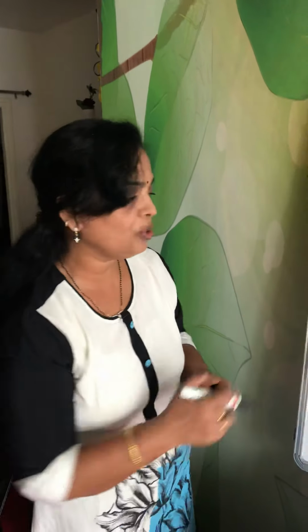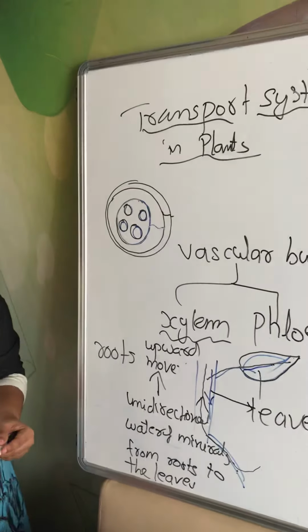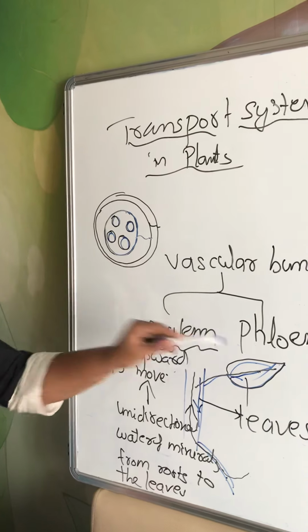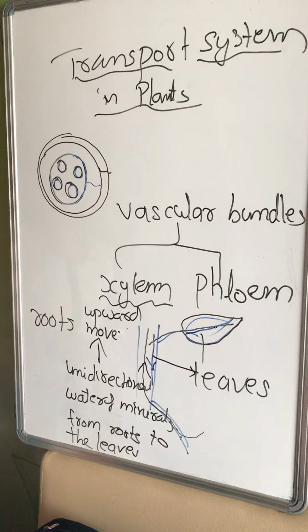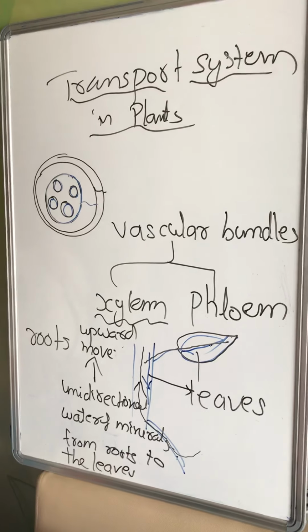Now you must have noticed that I used the word translocation. What do you mean by translocation? When I told about xylem, I used the word transport, whereas when I was telling about the function of phloem, I used the word translocate the food materials. Yes. Now what is the meaning of translocation?